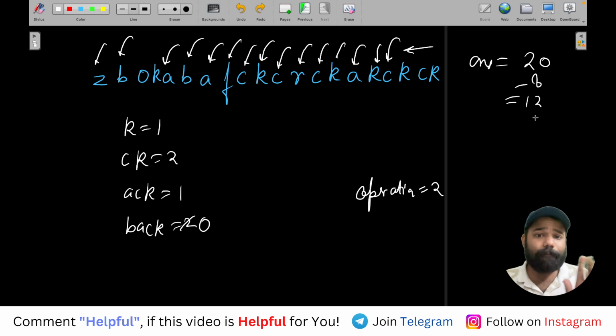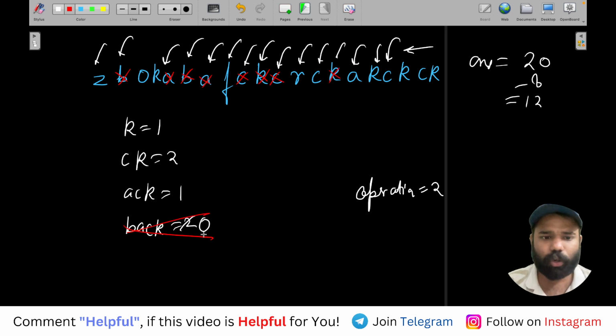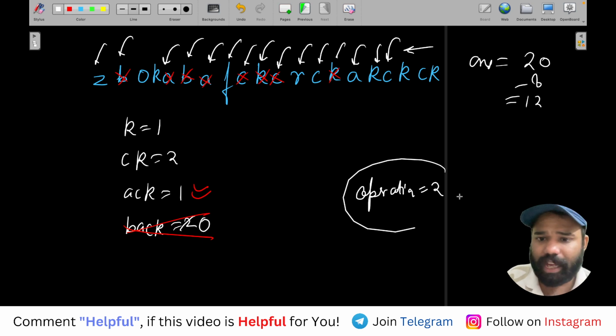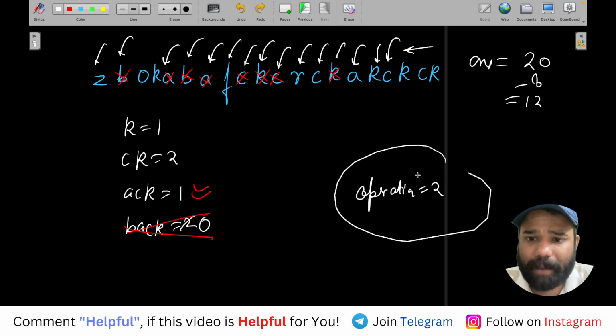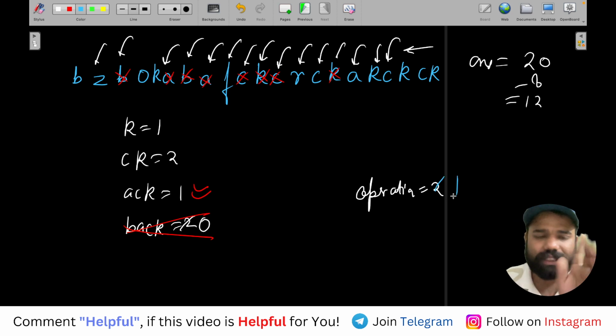Now look guys, now we know that this BACK is gone. So let's say this B A C K is gone, then this B A C K is gone. So 2 BACKs are gone. They are done. Now we know that there is one ACK present. We know there is one ACK present, and in this one ACK, if we can just add one B, then we have 2 operations. If with these 2 operations we add one B here, let's say I add one B through these 2 operations, now only one operation is left.